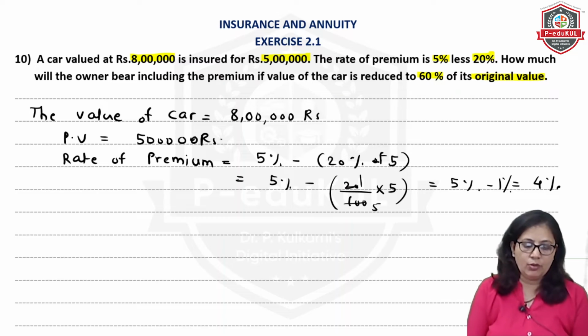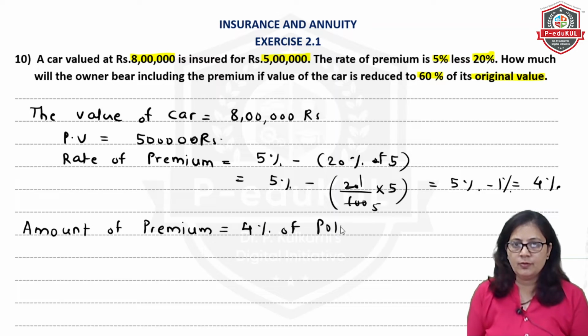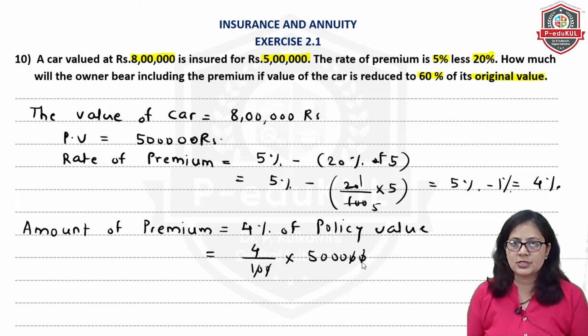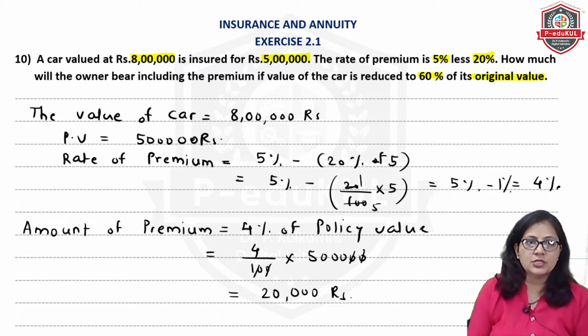Now we will calculate the amount of premium. Amount of premium will be what? 4% of this policy value. So that will be 4 upon 100 into this 5 lakh. So these 2 zeros will get cancelled and you will get this amount as 20,000 rupees. Correct.